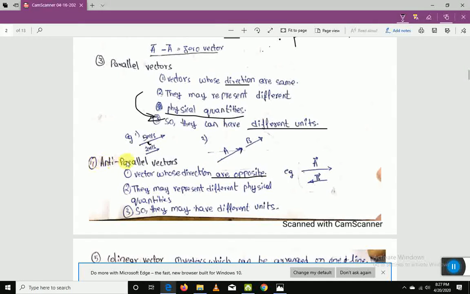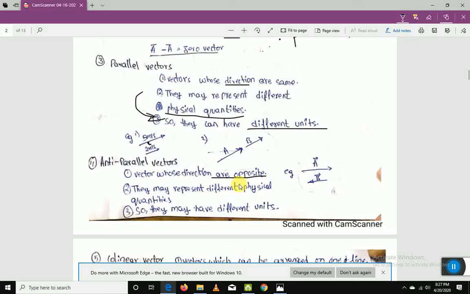Anti-parallel vectors also obey these two points. They may represent different physical quantities. They may have different units, isn't it? If they are different physical quantities, they will have different units. Vice versa, the same thing, isn't it? I hope you understood till here.